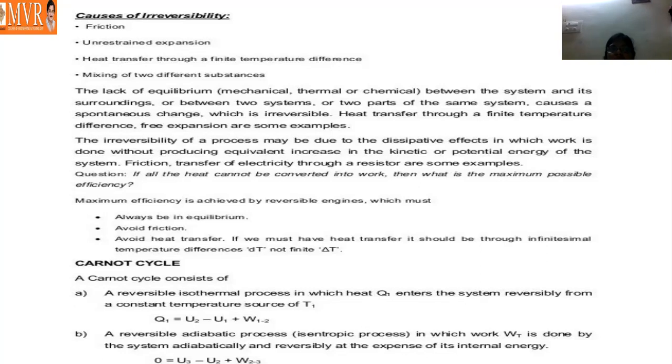So when you take the mechanical, thermal, or chemical equilibrium between system and its surroundings, or between two systems, or two parts of the same system, a lack of equilibrium causes a spontaneous change, which is an irreversible process. Heat transfer through a finite temperature difference, free expansion, or some irreversible process.